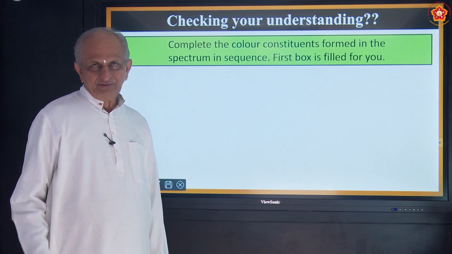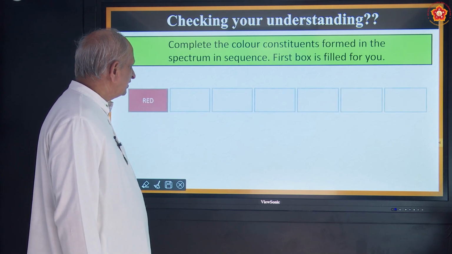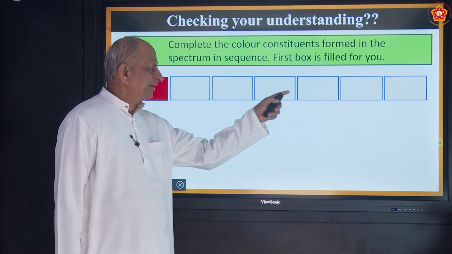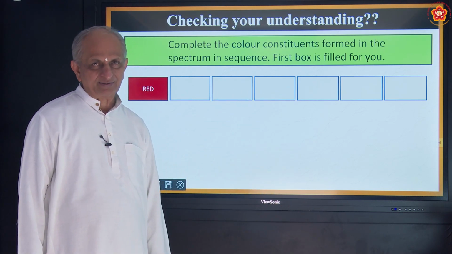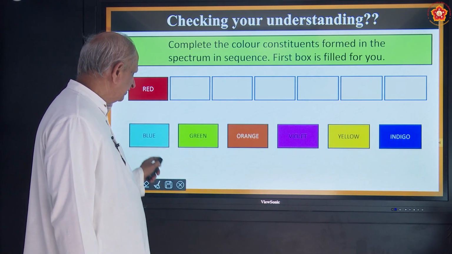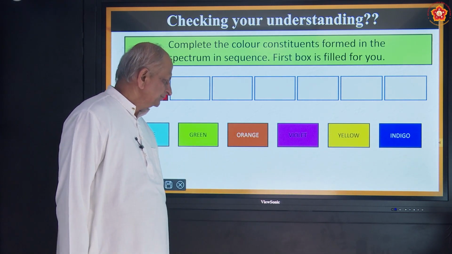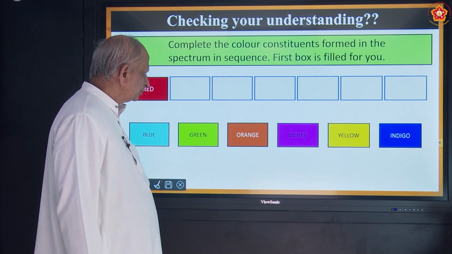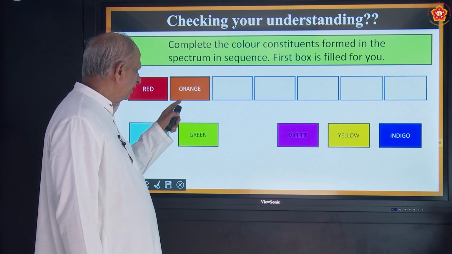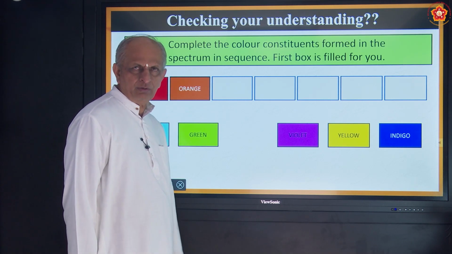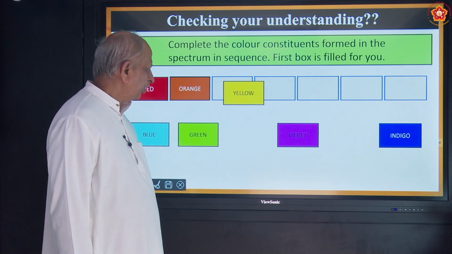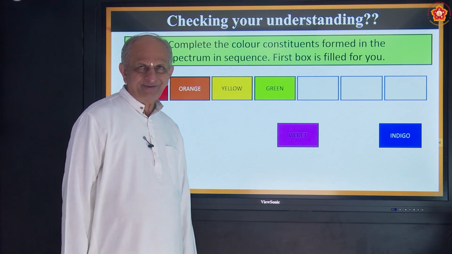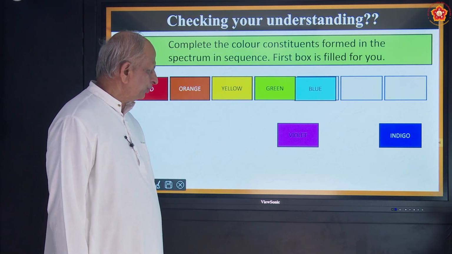Let us check one understanding, what you understood now. Red color is given. Then what is to be filled for the other colors? In order. These other 6 colors are given. These colors should be fixed. Blue first? No, the second one will be orange. Third one is yellow. Fourth is green. Fifth is blue.